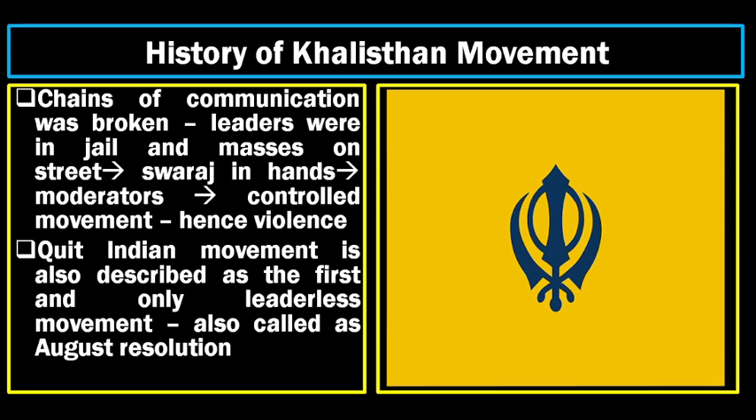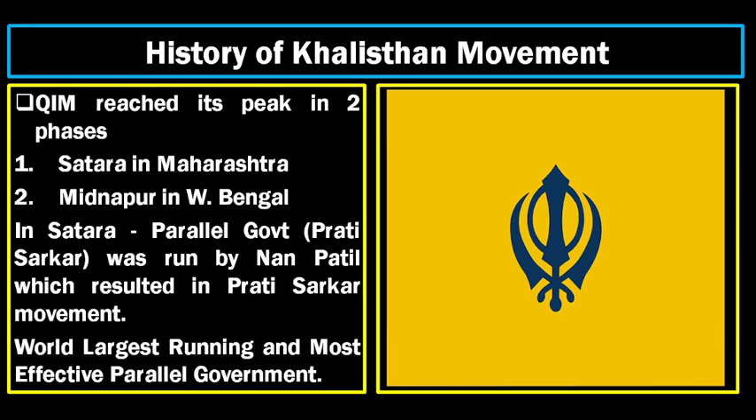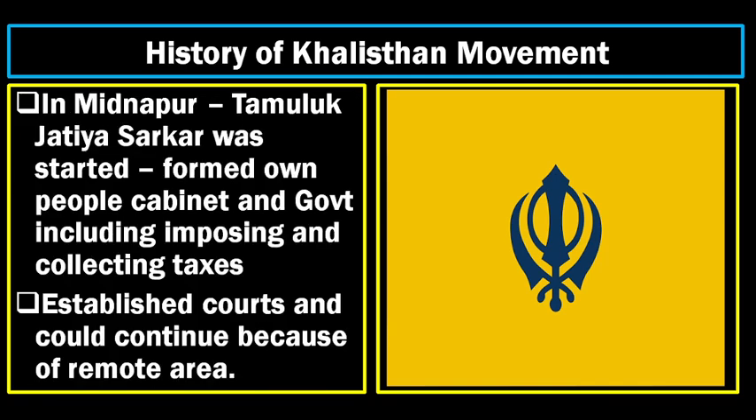So this was the first leaderless movement in India, and it is also called the August Resolution. In the Quit India movement, most of the people felt that India would get independence in 1942 itself, due to which some people developed complex situations and created a parallel government in their areas. For example, in Satara, Maharashtra, a person called Nana Patil used to run his own government called Prati Sarkar. It is a parallel government of that time, and it is the world's largest running and most effective parallel government.